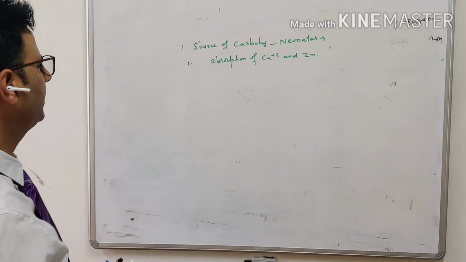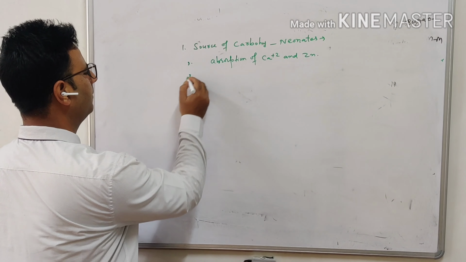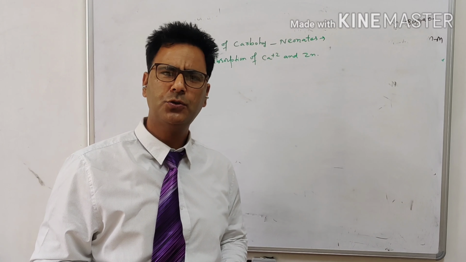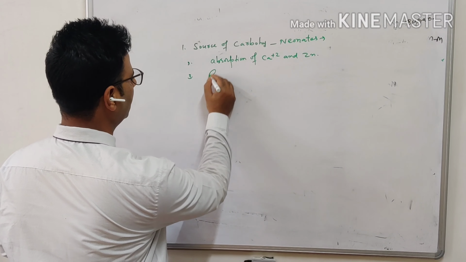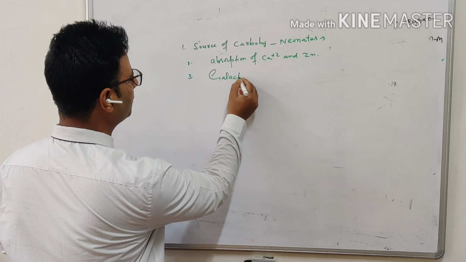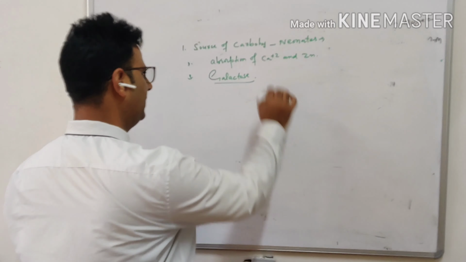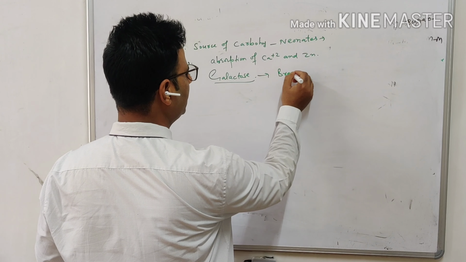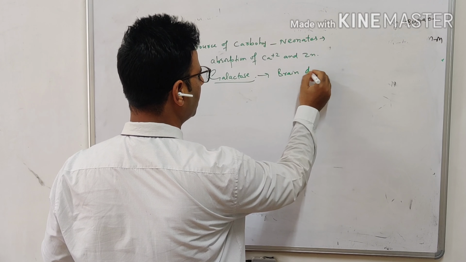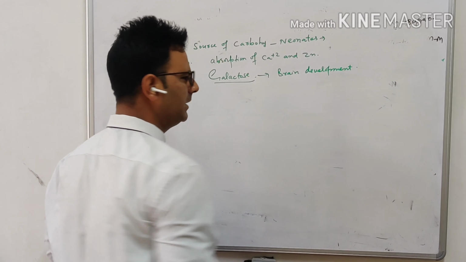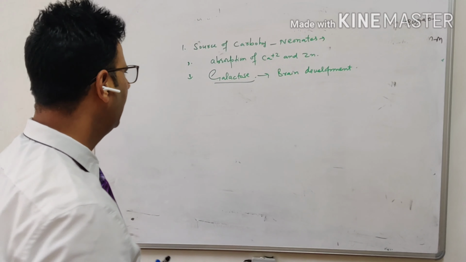And the third thing, lactose is the source of galactose. We are getting galactose from lactose. And this galactose is essential for brain development in childhood. We require this for brain development. And one more thing, we have soft curd formation.